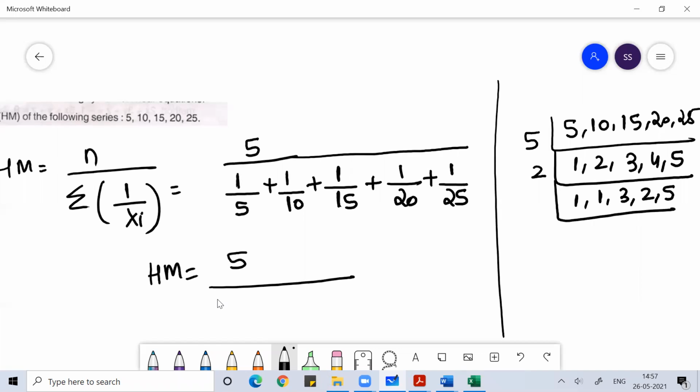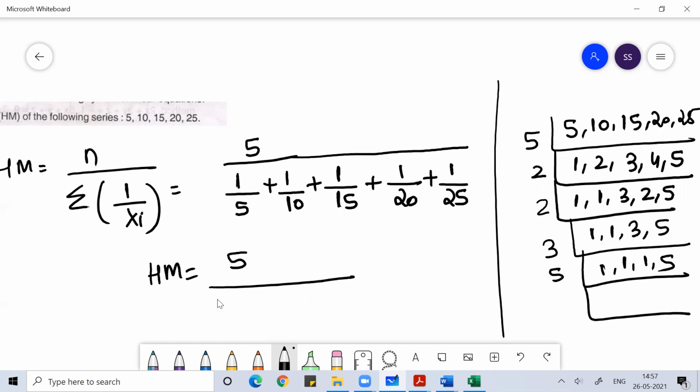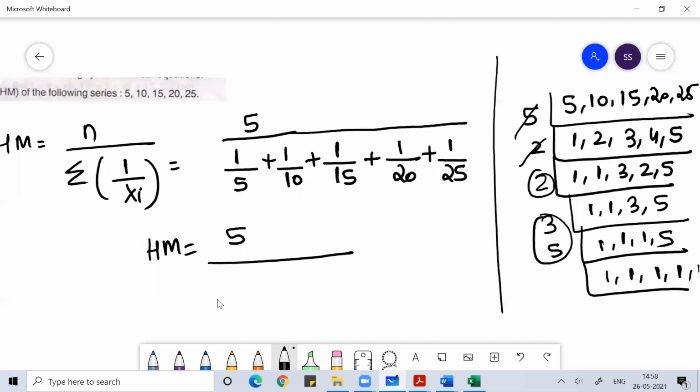Then by 2 again, then by 3, then by 5, until we get 1, 1, 1, 1, 1. So the LCM would be 5 times 2 is 10, 10 times 2 is 20, 20 times 3 is 60, 60 times 5 is 300. So this is the LCM, 300.